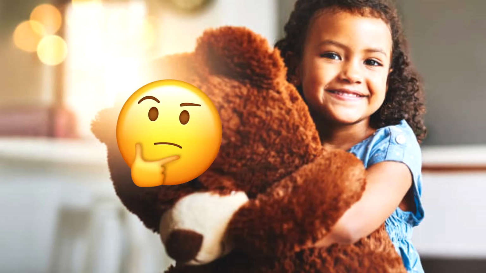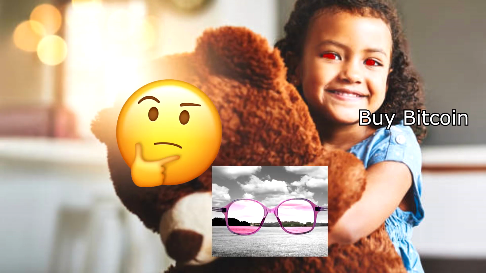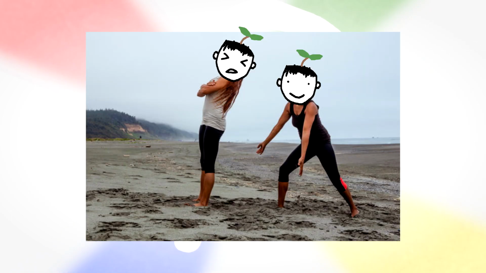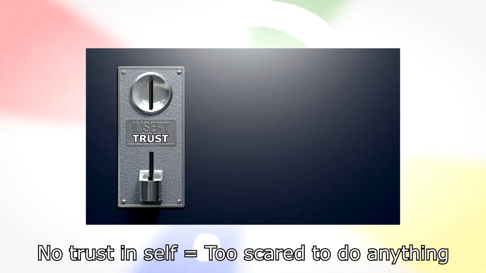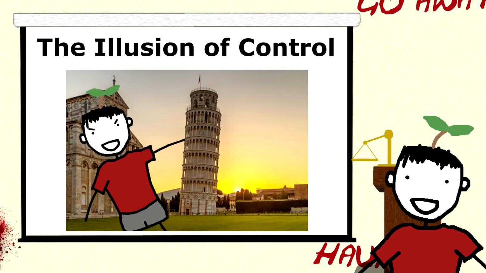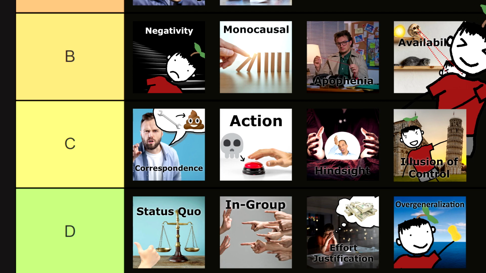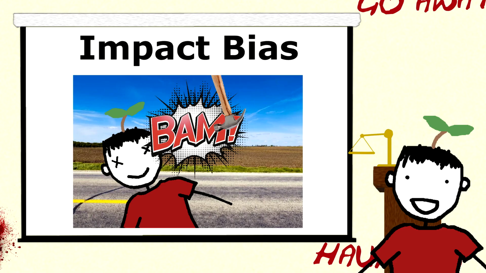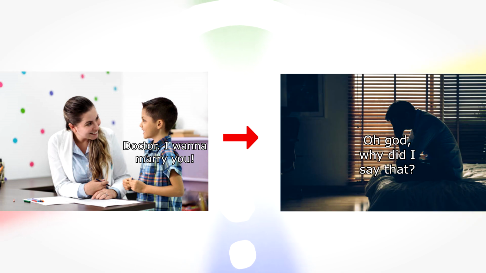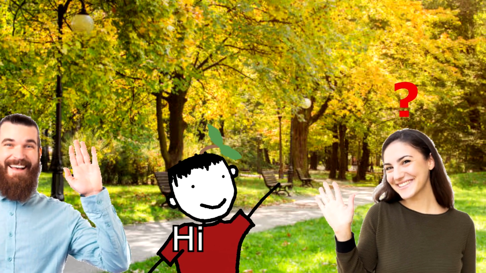Over-relying on assumptions and biases feeds us flawed information for our processing and corrupts the output. Unfortunately, we have to trust ourselves because we need that trust to initiate actions. The illusion of control is a cognitive bias describing our tendency to overrate our ability to control what happens. Impact bias describes us overrating our future emotions in terms of duration or intensity. Every emotion fades, including my embarrassment from thinking that girl smiled at me.